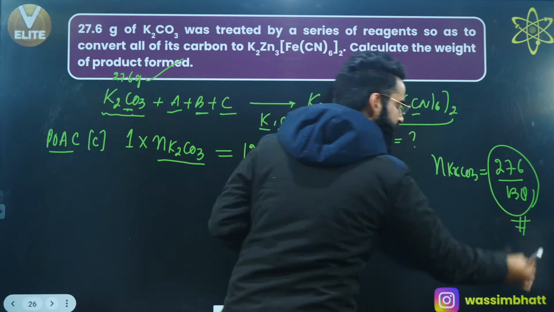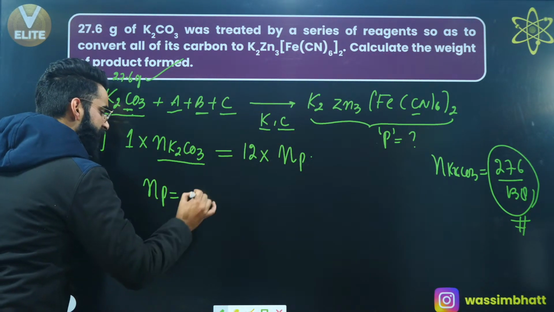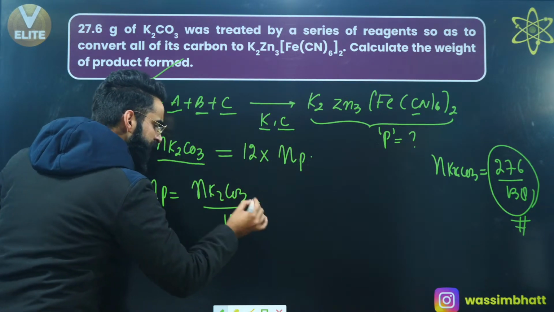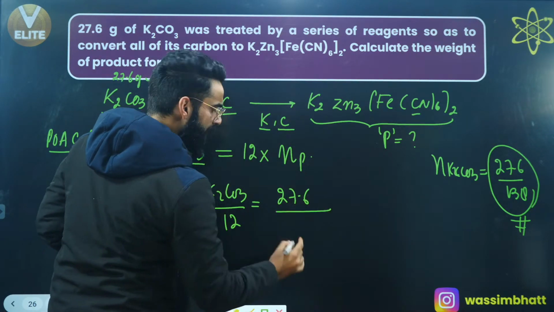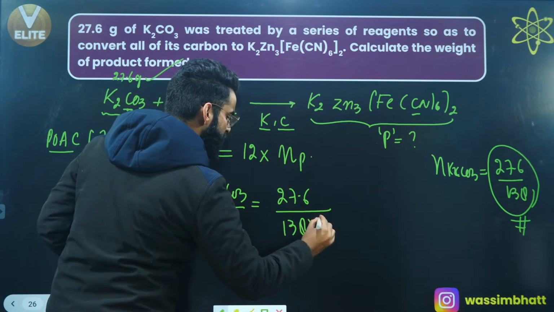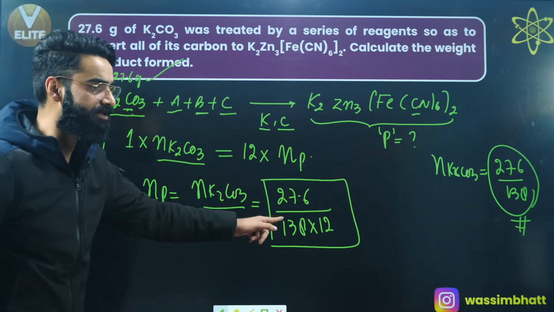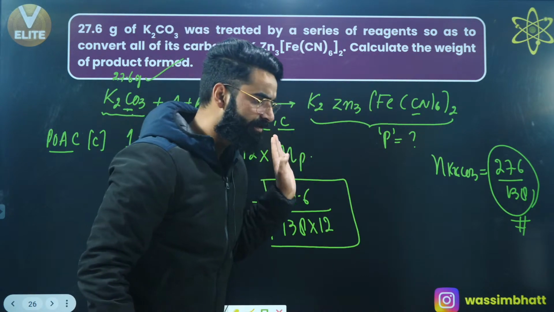So the number of moles of product is equal to the number of moles of K2CO3 divided by 12, that is 27.6 divided by 138, with 12 in the denominator. These are the moles of the product which got formed at the end of the reaction.